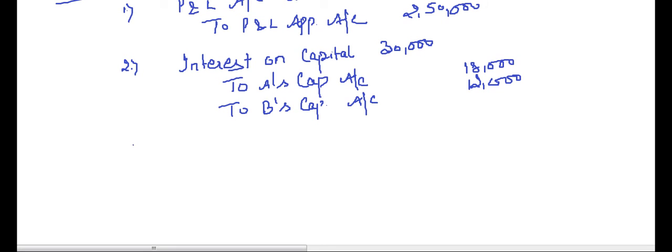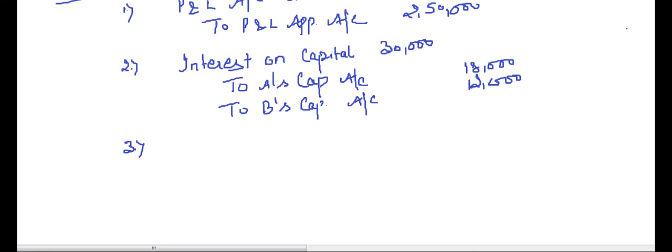Simple. Third thing. The third point we discussed was interest on drawings. We don't have any interest on drawings here, so we will leave this. Fourth, we discussed interest on partner's loan. We are not having any interest on partner's loan here. Leave it. Next point we discussed was remuneration to partners. That is salary or commission to partners. We have salary here.